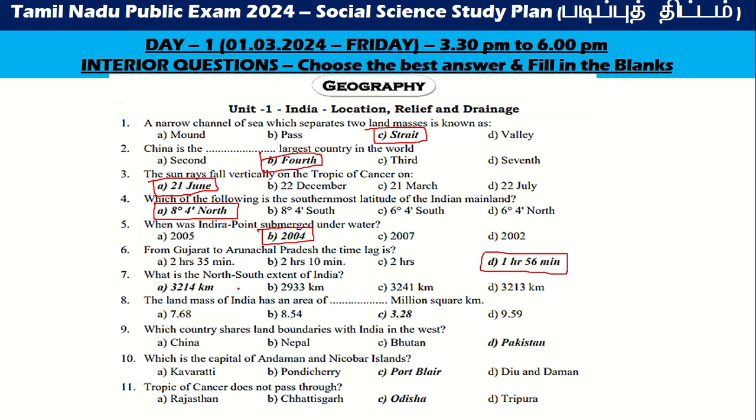What is the north-south extent of India? 3214 kilometer. The land mass of India has an area of 3.28 million square kilometer. Which country shares land boundaries with India in the west? Which is the capital of Andaman and Nicobar Islands? Port Blair. Tropic of Cancer does not pass through Odisha.